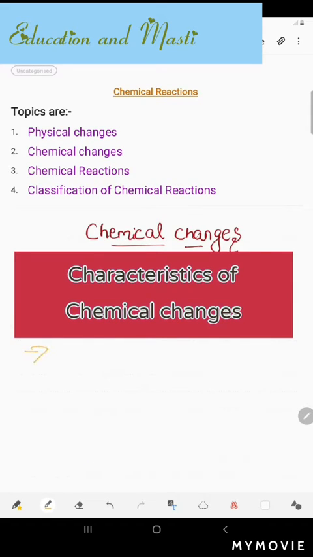The first characteristic is that there is a change in the composition of the substance undergoing the chemical change, which means that composition change is present in this. Okay. Then second, it is a permanent change and cannot be reversed. It is not a reversible change like physical changes. So this is a permanent change and it is irreversible.